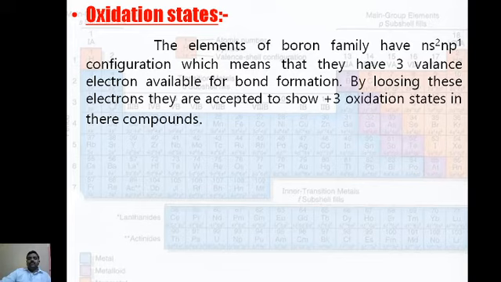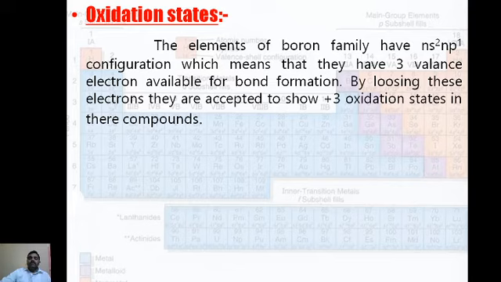First of all, the general electronic configuration of the 13th group elements is ns2 np1. S has 2 electrons and P has 1 electron. Total electrons is 3. The elements of the boron family have ns2 np1 configuration, which means they have 3 valence electrons available for bond formation. By losing these electrons, they are expected to show the +3 oxidation state in their compounds.